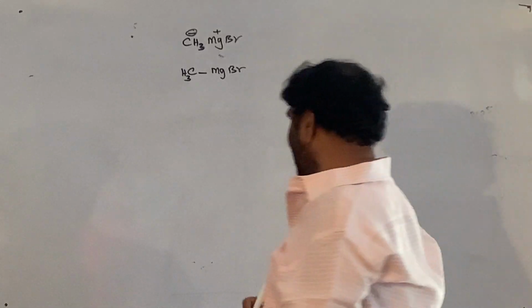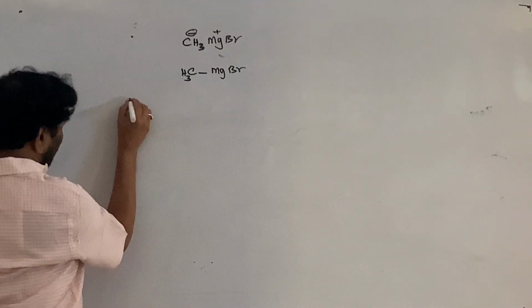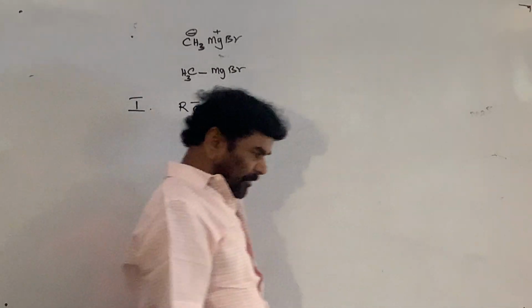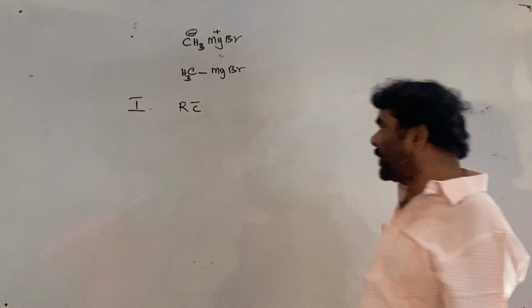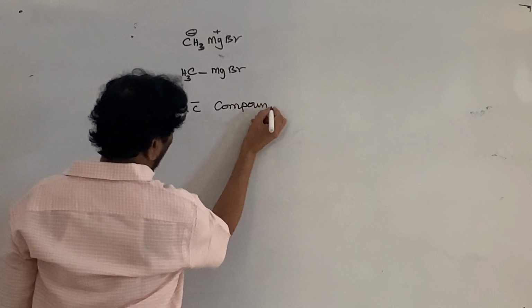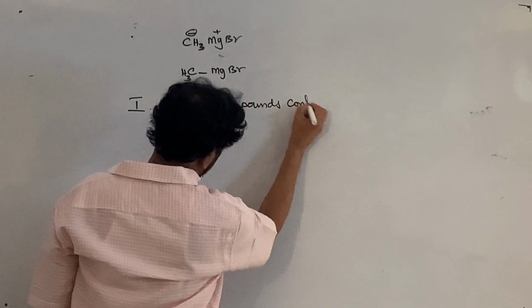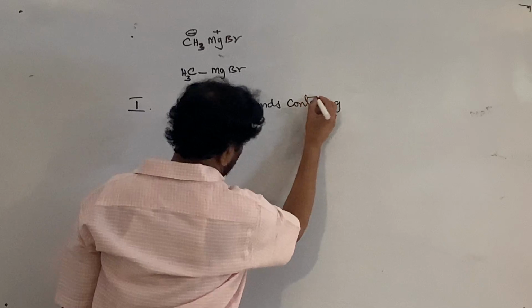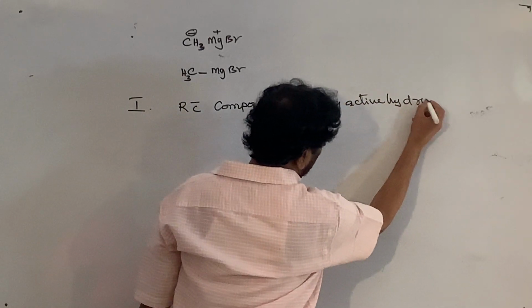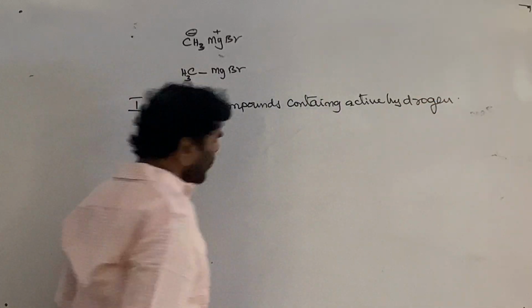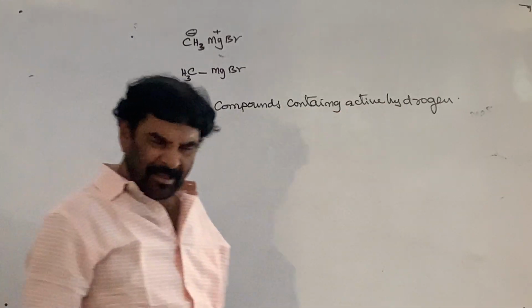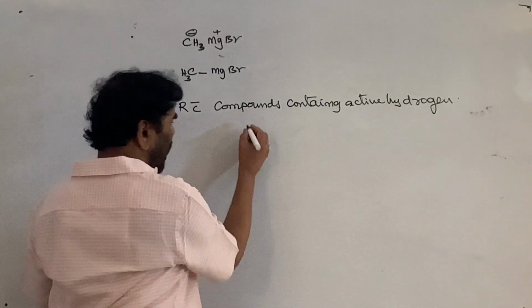So now the first reaction is the Grignard reaction with the compounds containing active hydrogens. Just writing it, the reaction with compounds containing active hydrogen. What are the organic compounds? Why not water?